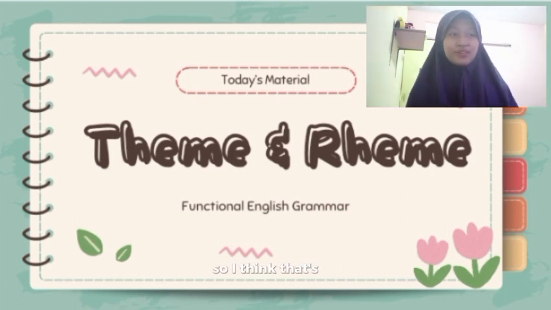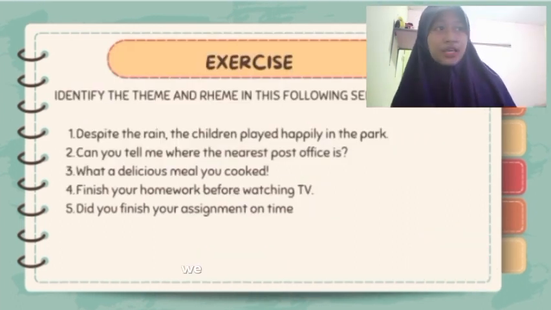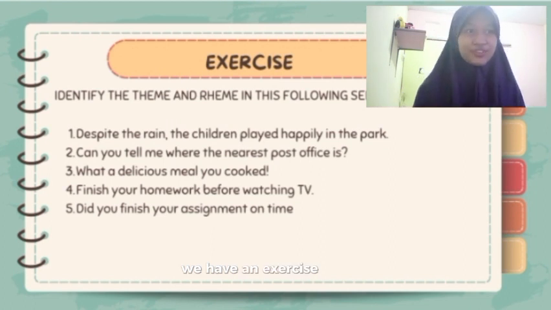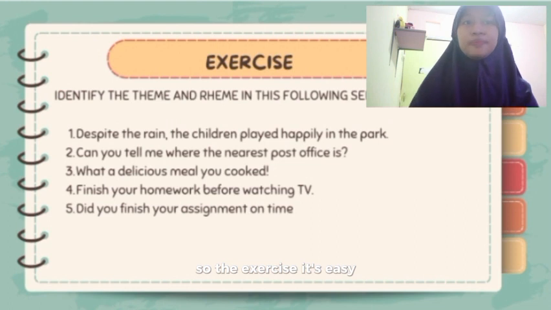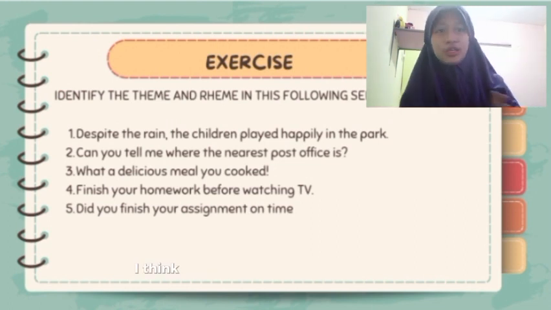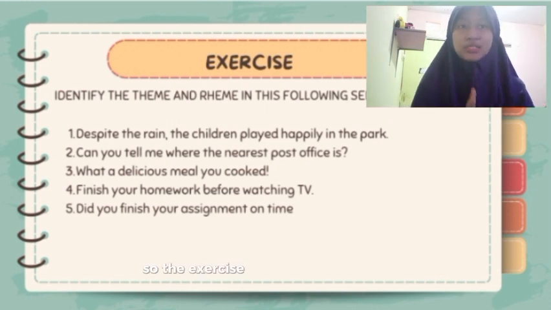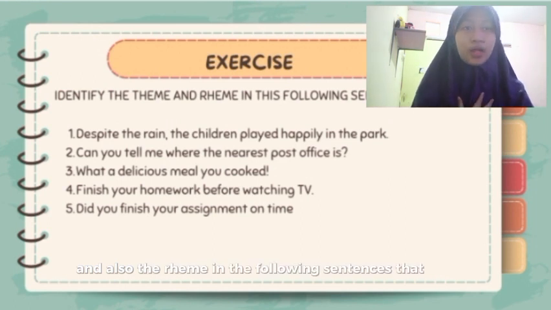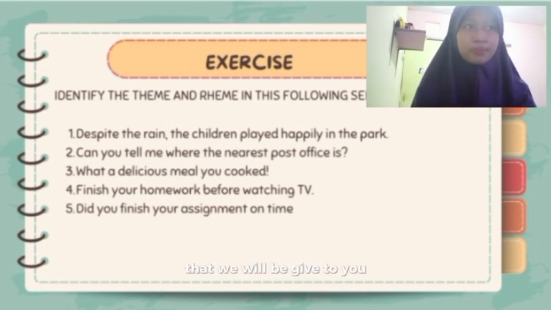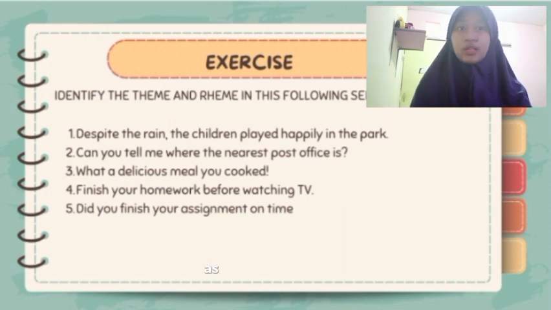So I think that's all. We have an exercise for you. The exercise is easy. It's only 5 numbers. I think you'll be able to do it quickly, right? The exercise is to identify the theme and also the Rheme in the following sentences that we will give to you. As already said before, there are 5 questions.